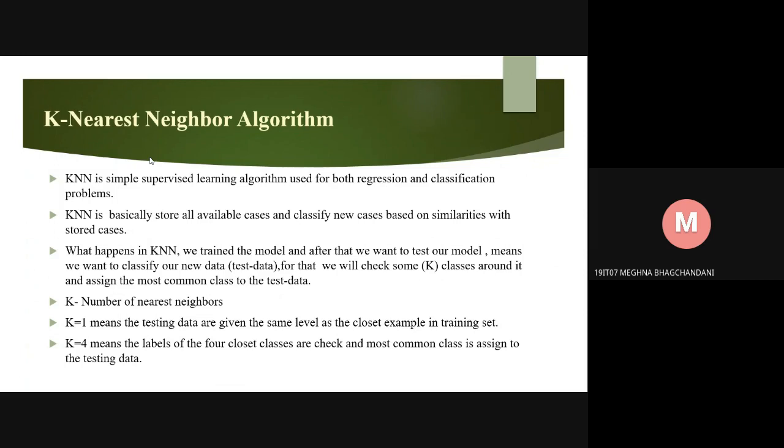For that, we check some classes around it and assign the most common class to the test data. K is the number of nearest neighbors. K equals 1 means the testing data is given the same label as the closest example in the training set. And K equals 4 means the labels of the four closest classes are checked and the most common class is assigned to the testing data.